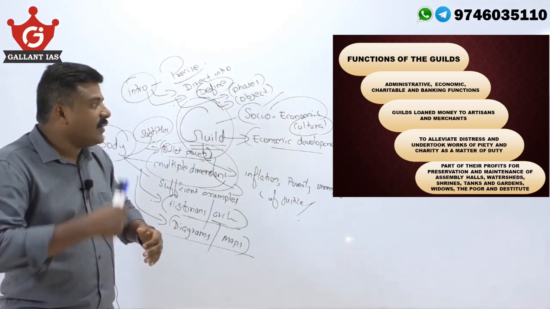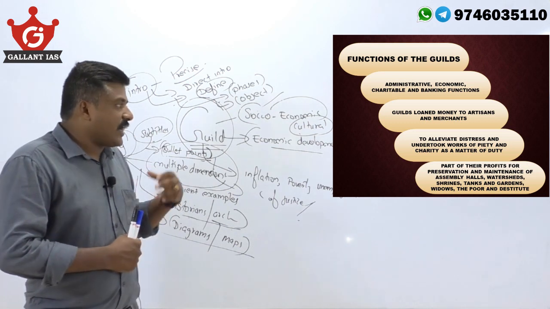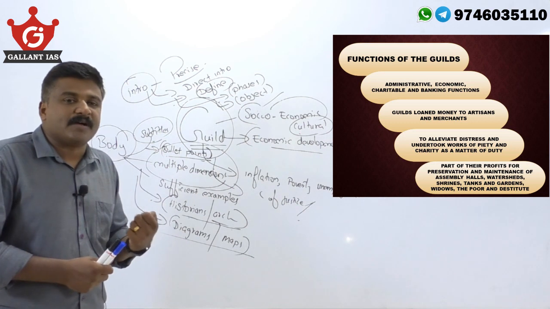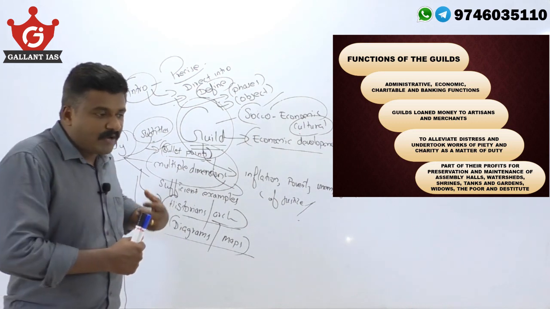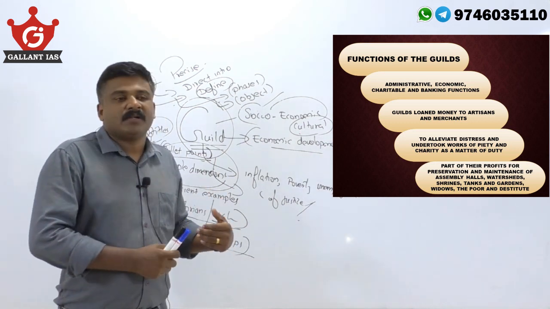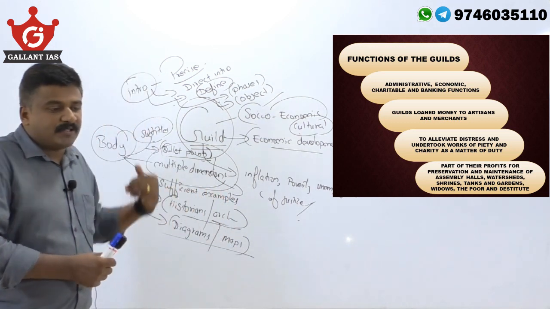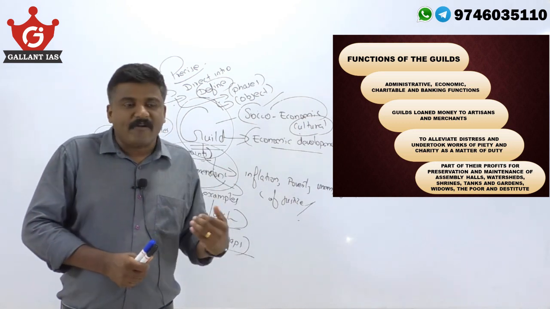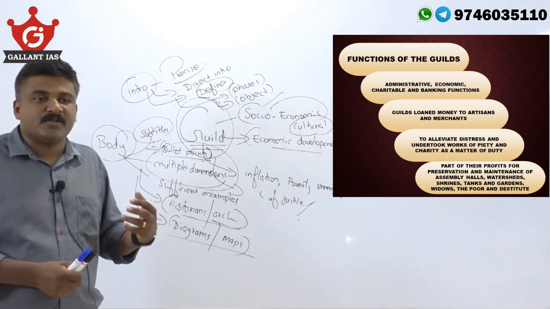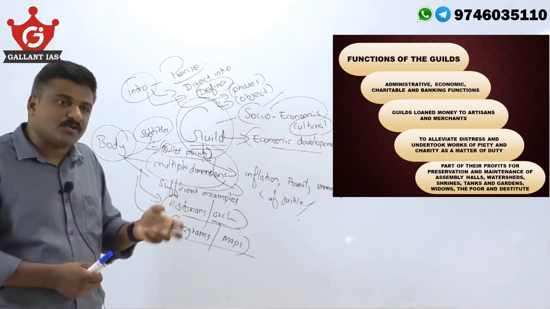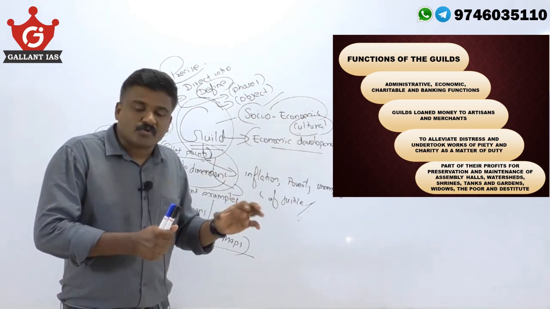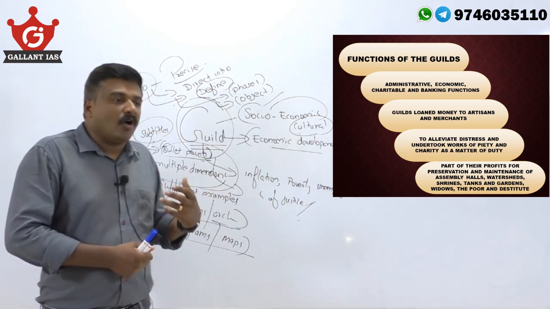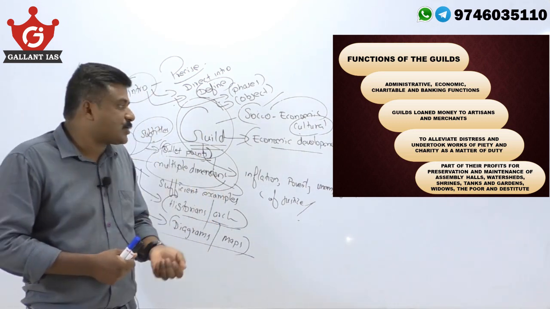Functions of the guild: they had administrative functions, economic functions, and charitable and banking functions. Guilds loaned money to artisans and merchants. This is something we have seen with mercantilism, where the state was regulating the trade system and funding manufacturers, traders or different companies to buy raw materials or to industrialize. We have seen the mercantile phase. In the same way, guilds lent money to artisans and merchants.